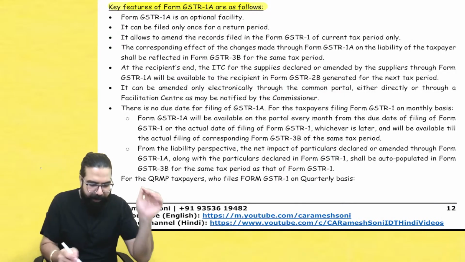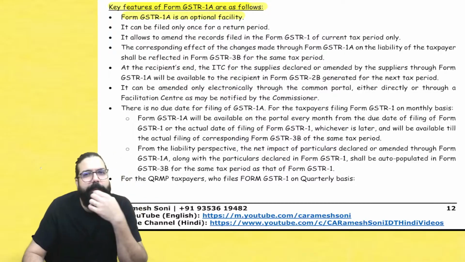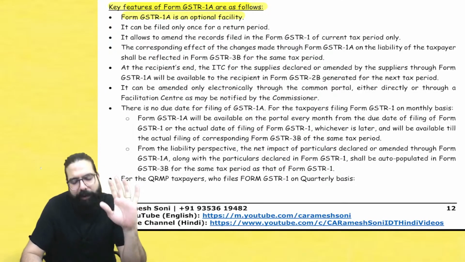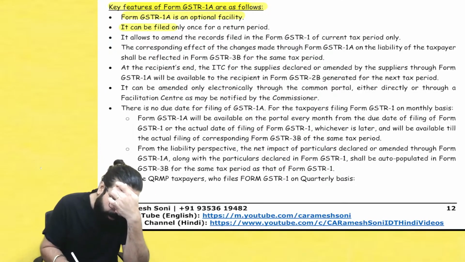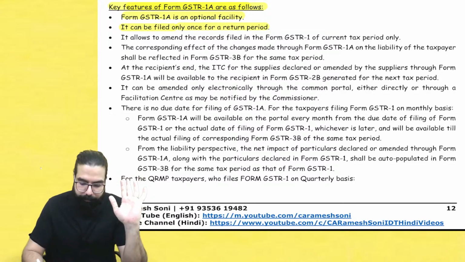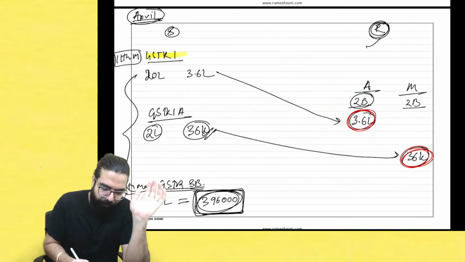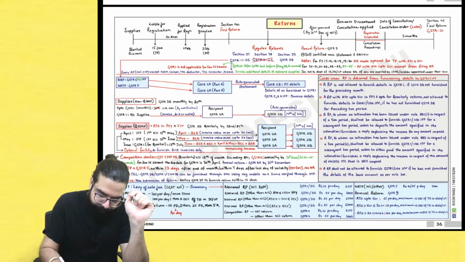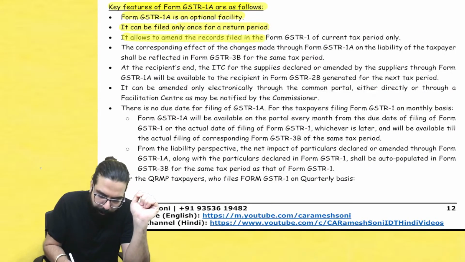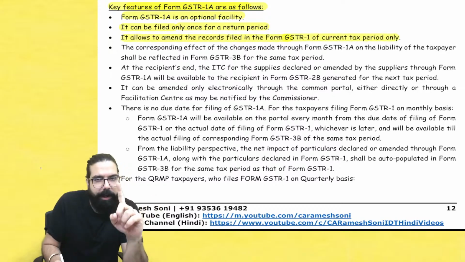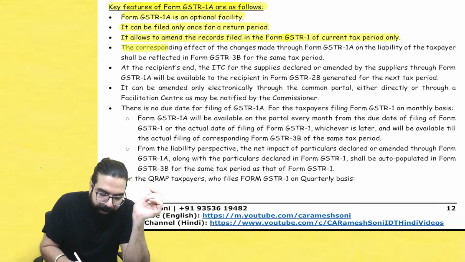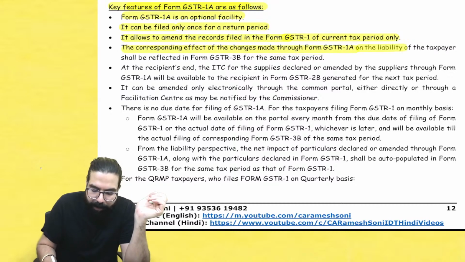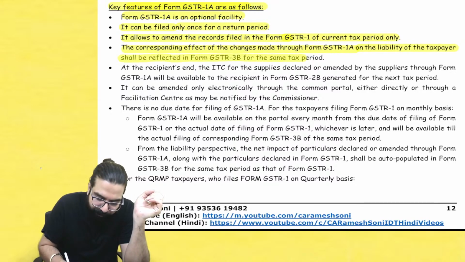Listen carefully. Here, GSTR 1A is an optional facility. You want to file, you file. You don't want to file, don't file. It can be filed only once for a return. So you filed GSTR 1, you filed 1A. Again, can you file 1A? No, it is only once. It allows you to amend the records of GSTR 1 of the current period only. The corresponding effect of GSTR 1A on the liability of the taxpayer will be reflected in the same period.